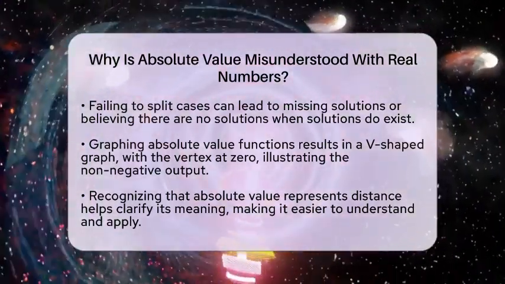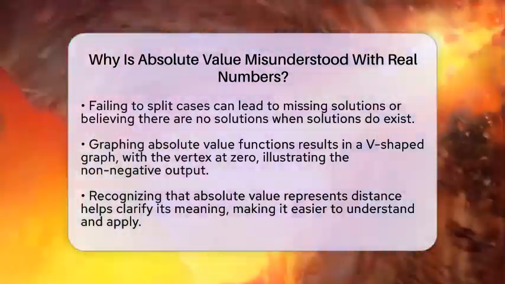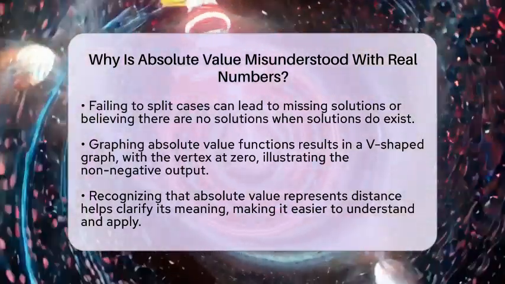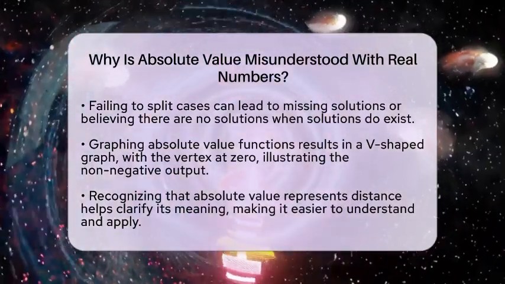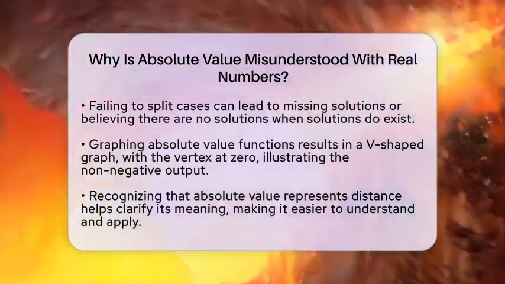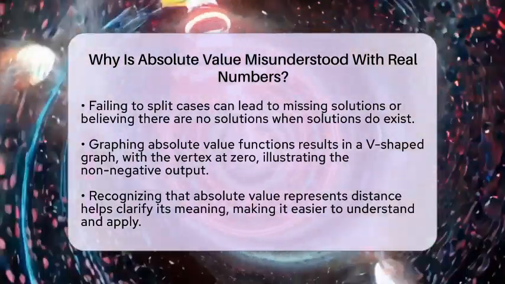Graphing absolute value functions can also be confusing. The graph looks like a V shape, with the point at 0. Visualizing this helps connect the algebraic rule to the geometric picture. If you see the graph, it becomes clearer that the absolute value always results in a non-negative number.